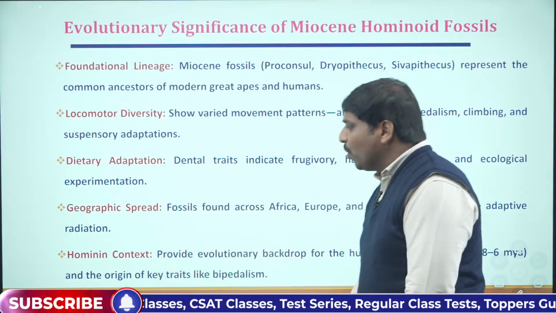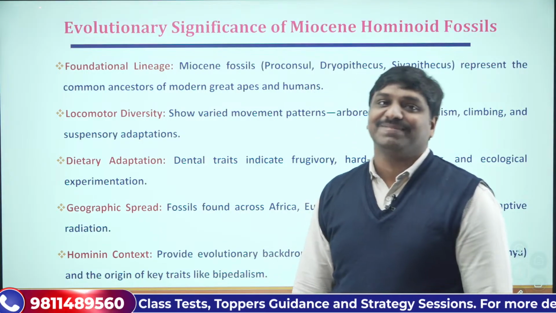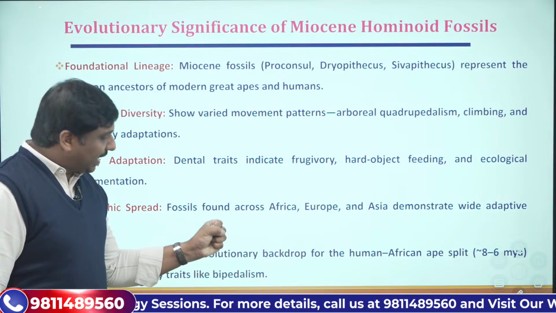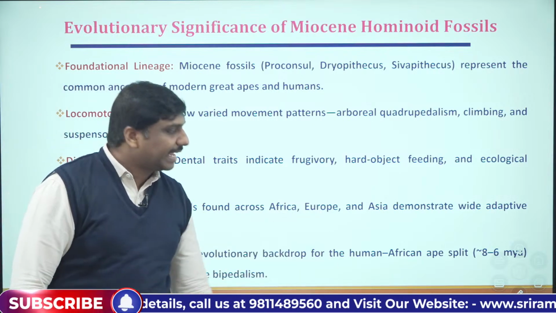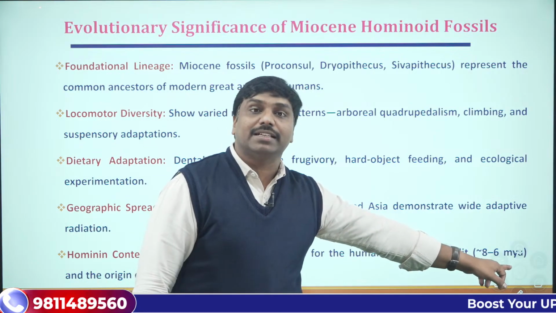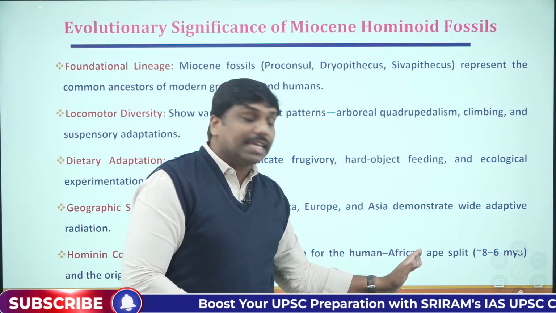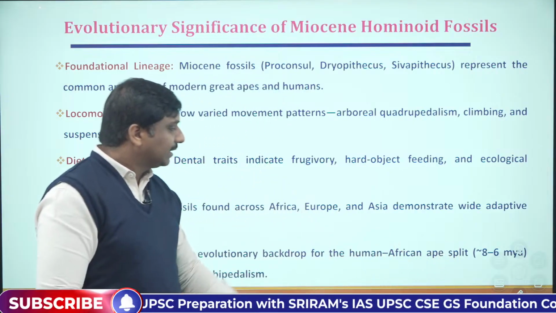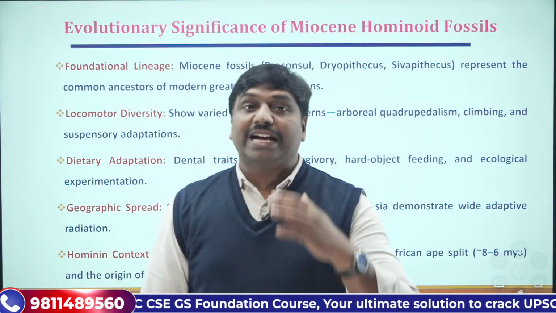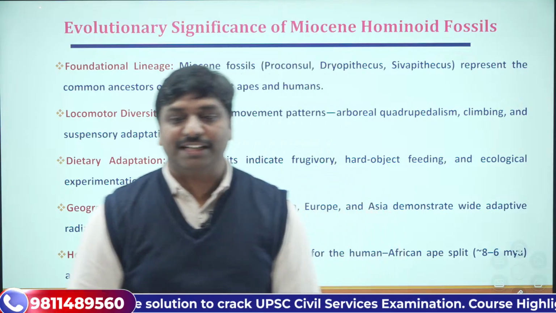Then further, hominin context, we can also get how the hominins have evolved from the monkeys. So it provides an evolutionary backdrop for the human and African ape split. Roughly 8 to 6 million years ago, there was a split between the African apes and the humans. This is something we should remember. This period provides great significant contributions in this regard. So that's very, very important, right?